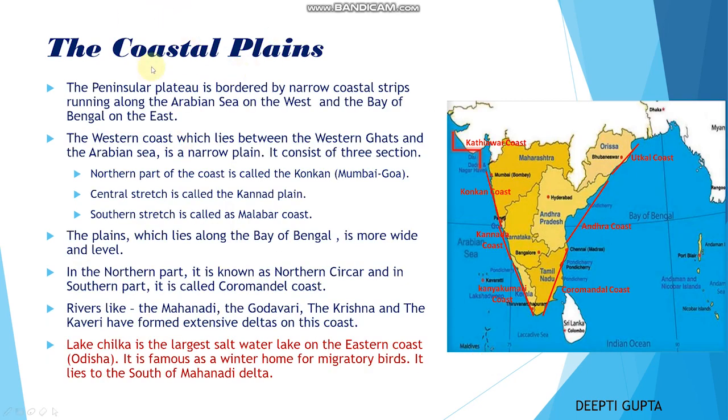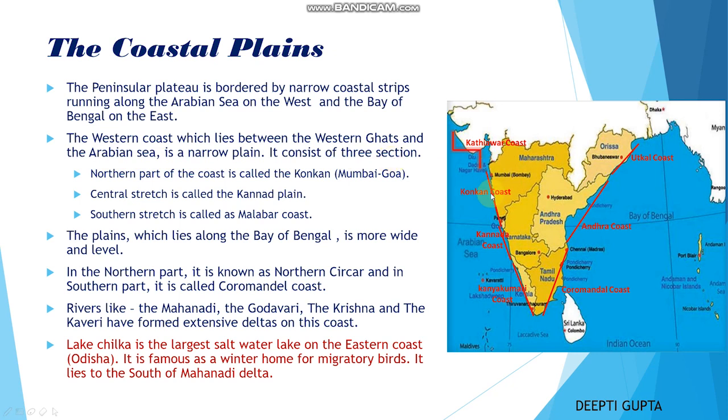Now coming to the coastal plains. The peninsular plateau is bordered by narrow coastal strips running along the Arabian Sea on the west and the Bay of Bengal on the east. The western coast, which lies between the Western Ghats and the Arabian Sea, is a narrow plain consisting of 3 sections.